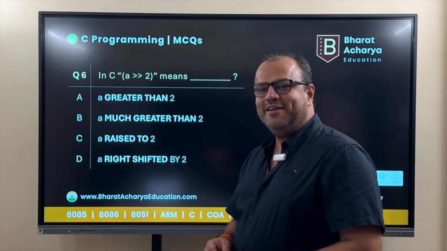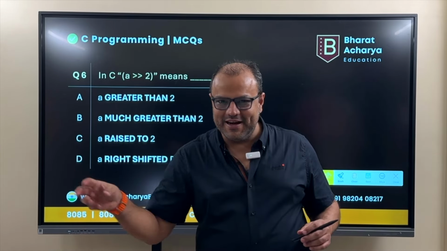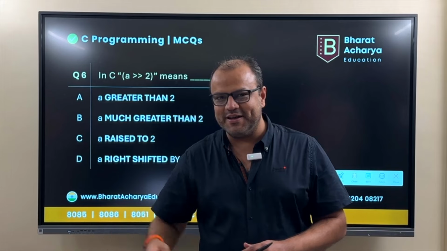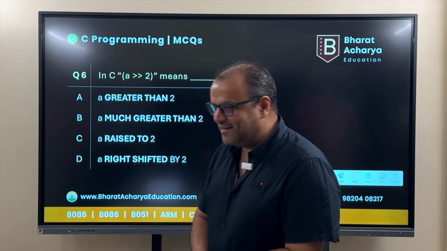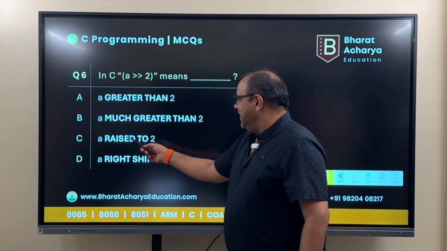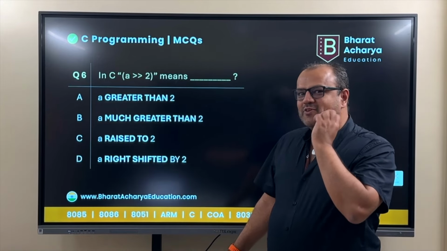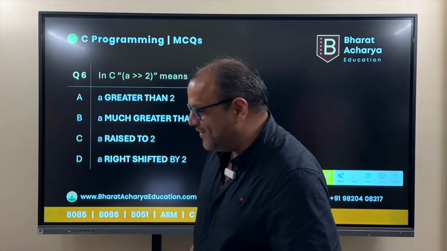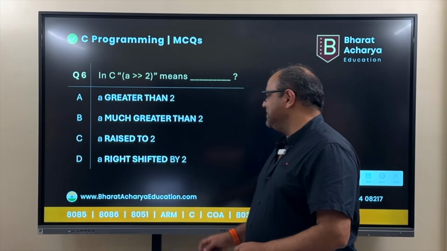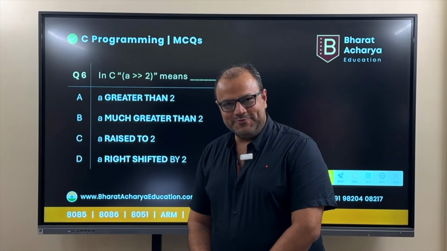You know, in arithmetic expressions, we do that when you have to neglect something. A is much larger than this, so it can be neglected. Remember? So is it something like that? No. A raised to 2. Yeah, this looks like A raised to 2. No, this is not A raised to 2. So what is this? This is A right shifted by 2.